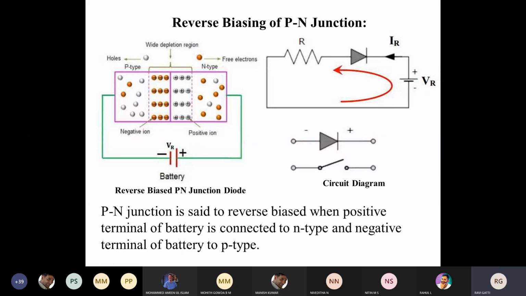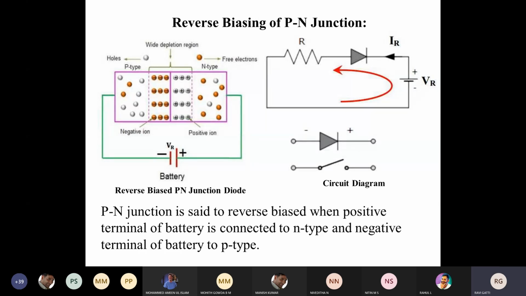There will be a minimum current, but we will discuss that later. Under reverse bias condition, the PN junction will not work, or the current flow through the majority charge carriers is not possible. So we call this a reverse bias PN junction. Is that clear? This one, reverse bias. Is it clear? Okay. Yes.